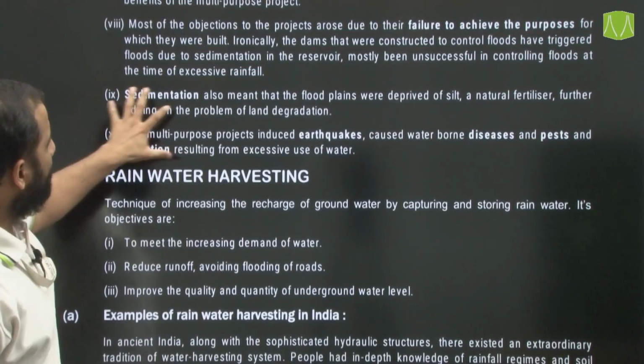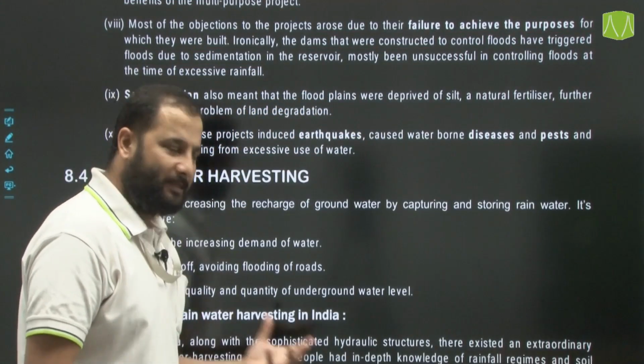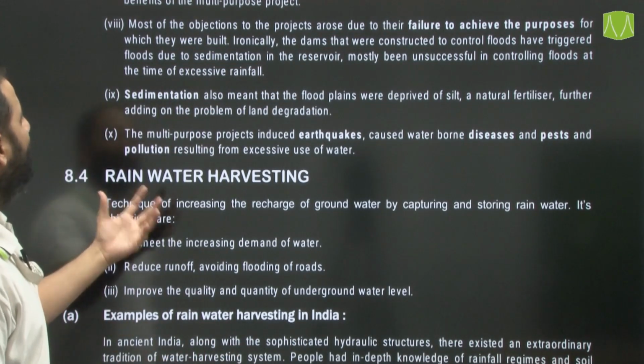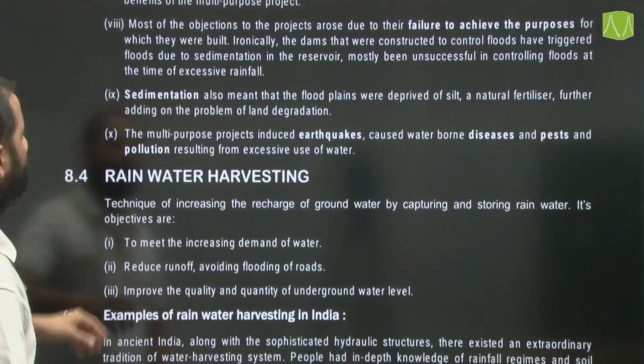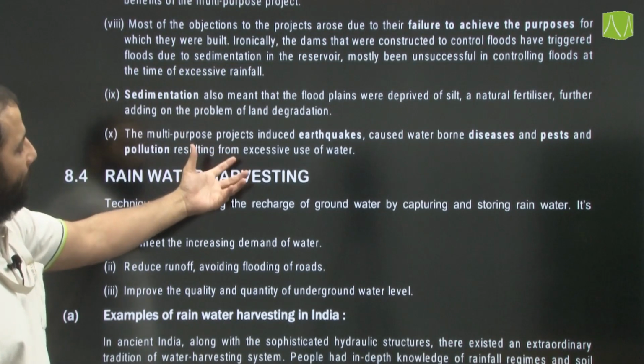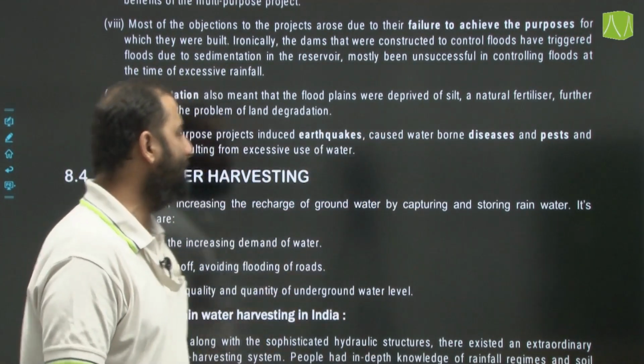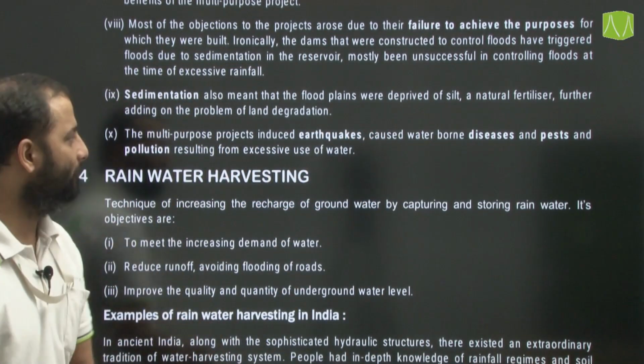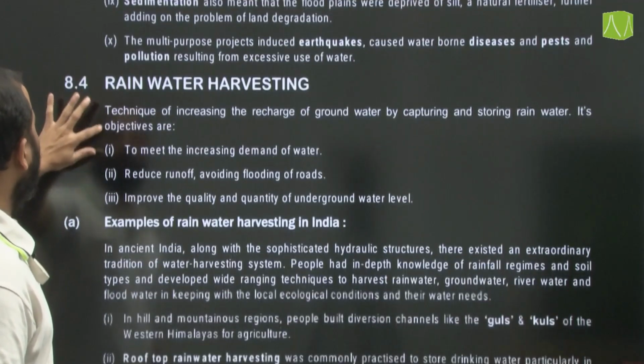Sedimentation also meant that floodplains were deprived of silt, a natural fertilizer, further adding to the problem of land degradation. Dams have caused induced earthquakes, waterborne diseases and pests, and pollution resulting from excessive use of water.